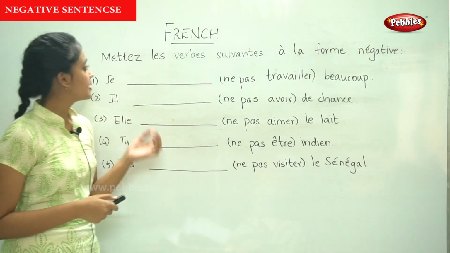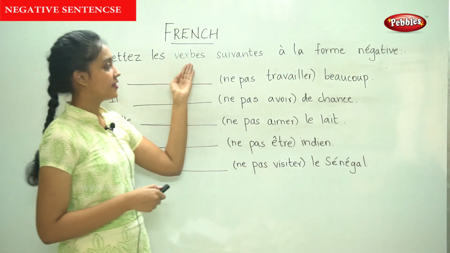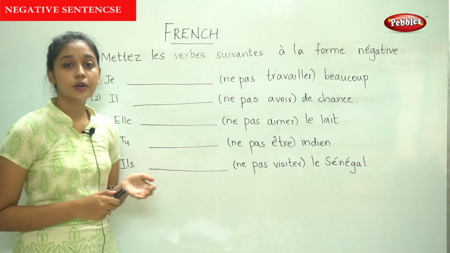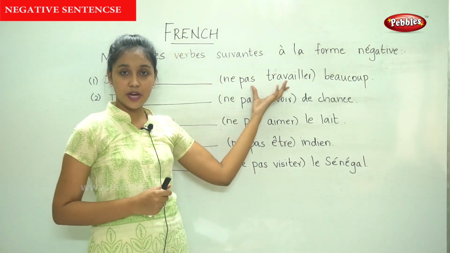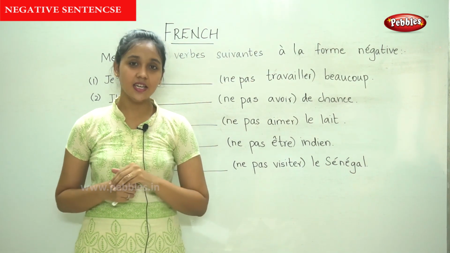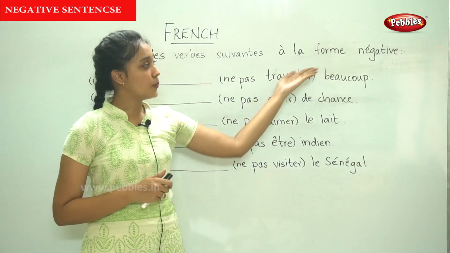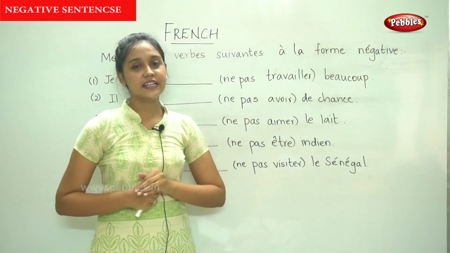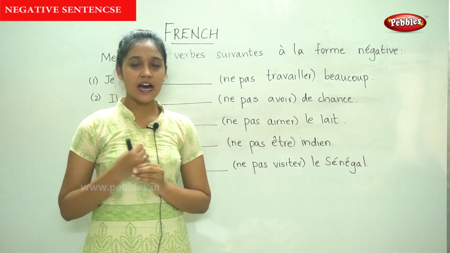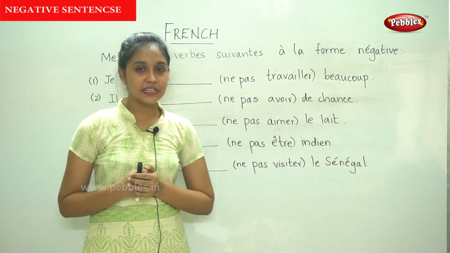The next exercise is: mettez les verbes suivants à la forme négative. So we are going to make the verbs in the bracket in the negative form. So it is very easy. You know the formula for writing a verb in the negative form is adding ne before the verb and pas after the verb. So shall we begin?